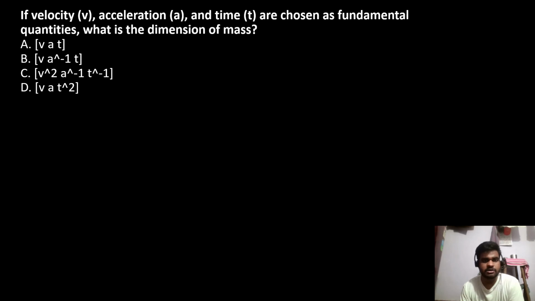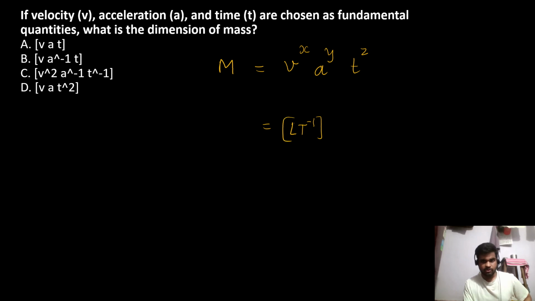If velocity, acceleration, and time are chosen as fundamental quantities, what is the dimension of mass? So this we have to solve via the homogeneity of dimensions. So here you have been asked for mass, M raised to 1, and here V raised to x, A raised to y, and T raised to z. So write the dimension individually. For velocity it is LT raised to minus 1 raised to x. Acceleration is LT raised to minus 2 raised to y, and T is T.